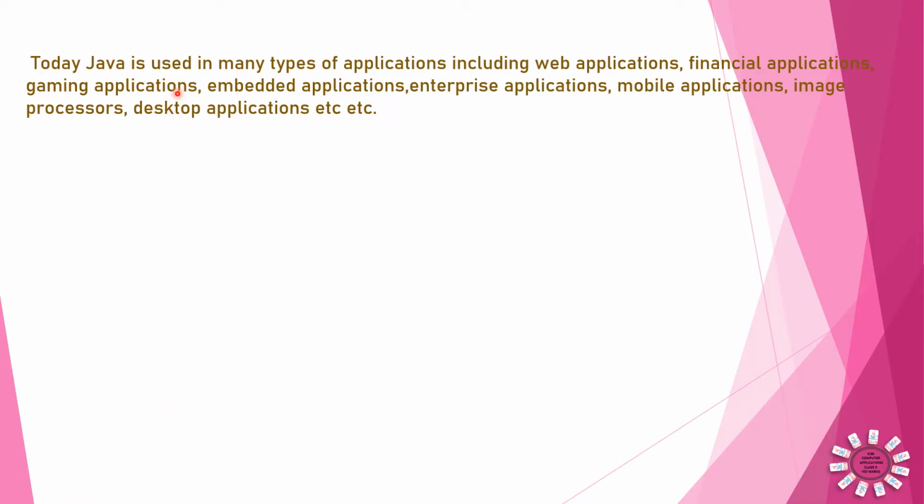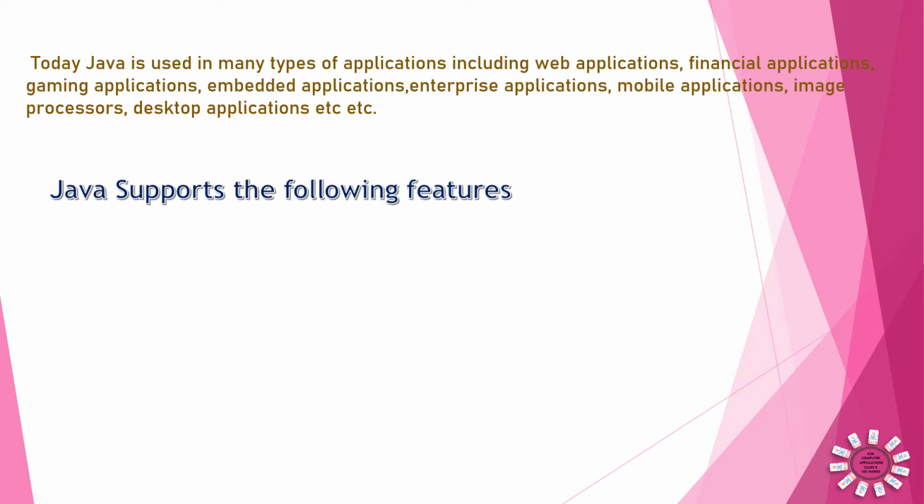Today, Java is used in many applications. For example, web applications, the applications which are used in the internet or web browser. Financial applications and gaming applications. Nowadays, almost all games are made by using Java programming code. Embedded applications, enterprise applications, mobile applications, many of which can be downloaded, and image processors, that means edit the image, cut the image, crop it, and so many other things, and desktop applications. So in almost all phases, Java is used.